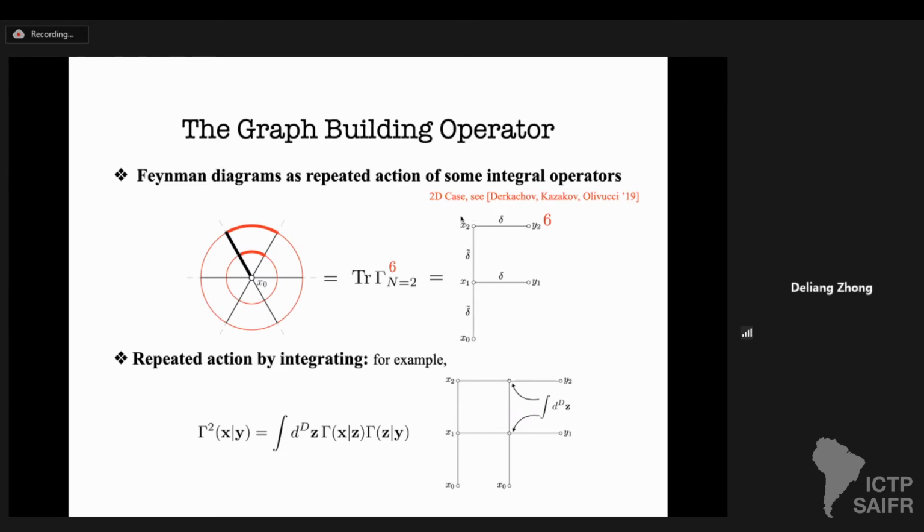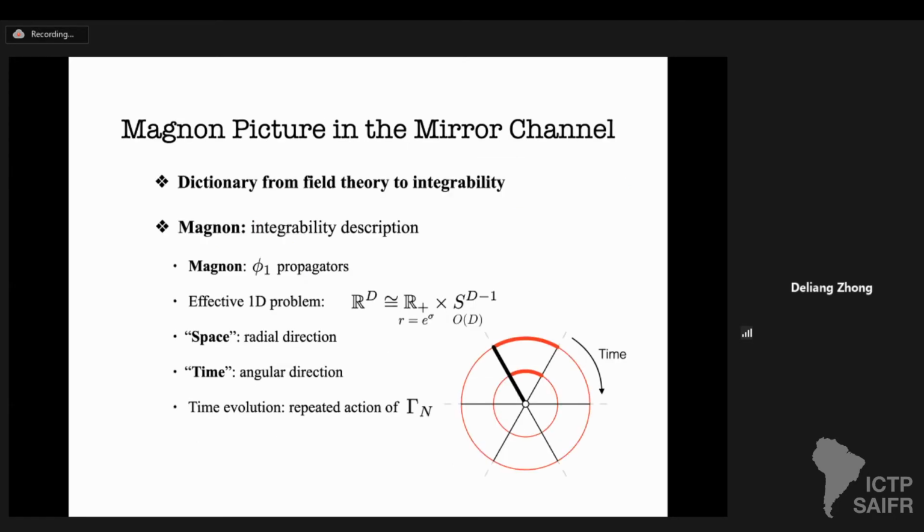kernel depends on 2 sets of parameters, x and y. The action of this integral operator is defined by integrating over a second set of variables. For example, when I say gamma squared, it's defined by integrating the y of the first operator against the x of the second one. Diagrammatically it looks like this. So you immediately see by definition, this gamma to the 6 is equivalent to this diagram. And then by identifying the endpoints, we can recover the Feynman diagram just by definition. Okay, so far so good.